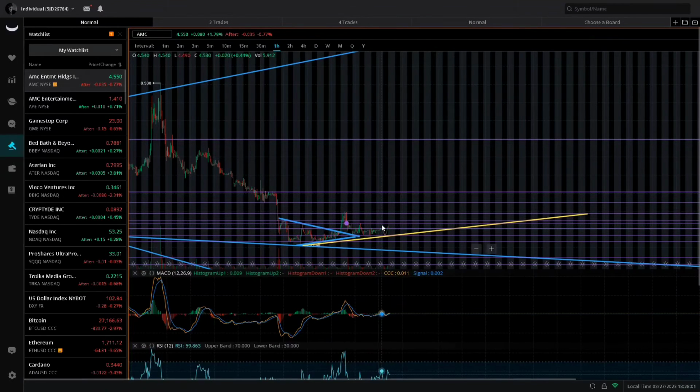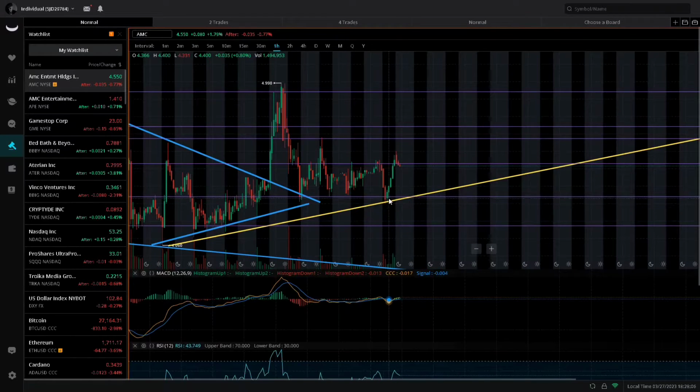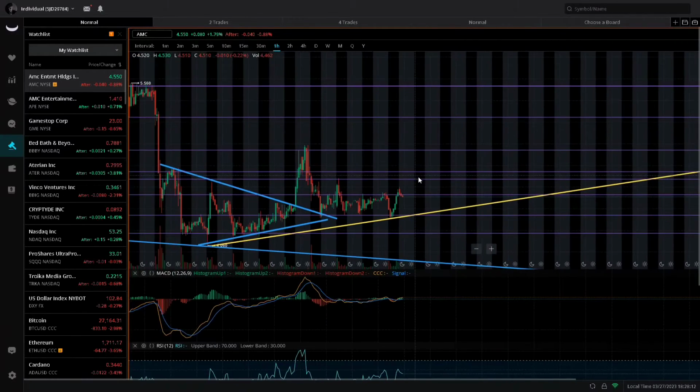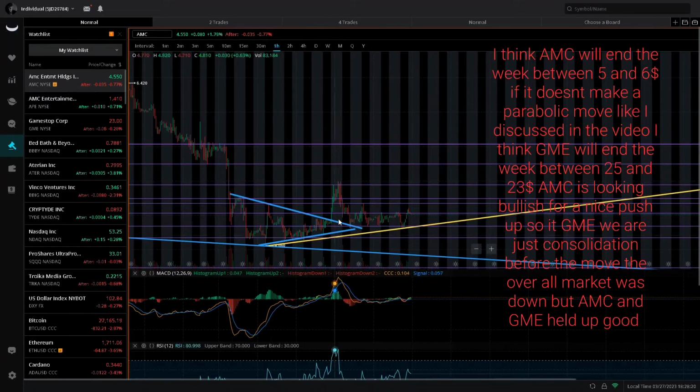They loaded up with about 50,000 shares early this morning. We saw them use them, and then as soon as they ran out, we had movement to the upside. So what do you think will happen if the cost to borrow keeps going up and they have little to no shares available? We will see the short pressure get relieved and move to the upside, possibly exponentially. Now you can see that we're on this overall uptrend on AMC. We are looking good. We're trending upwards, and we are holding this overall uptrend as support. Again, they used that 50,000 shares, shorted us down, and then we moved to the upside.